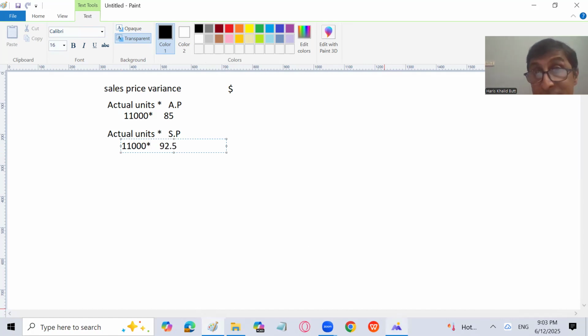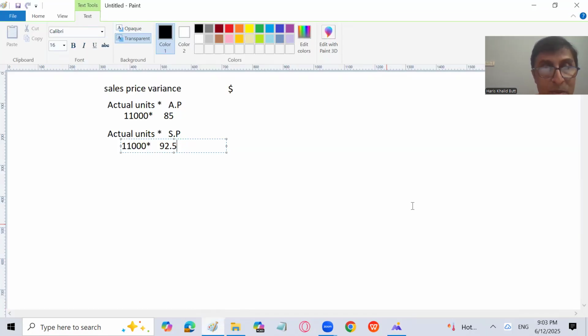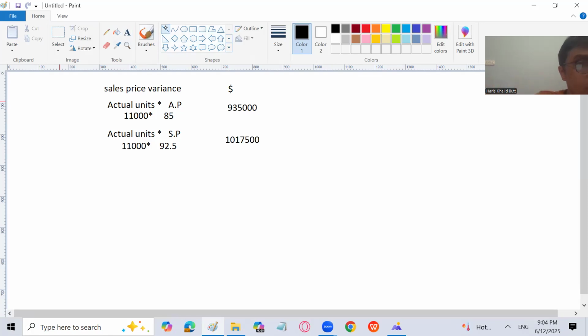How come, sir? Let's see. Standard price is here, 92.5. So let's go for the calculation. 11,000 into 85 is going to be 935,000. Obviously, it will come the same. And then 11,000 into 92.5, that is 1,017,500. Now let's go for the difference.